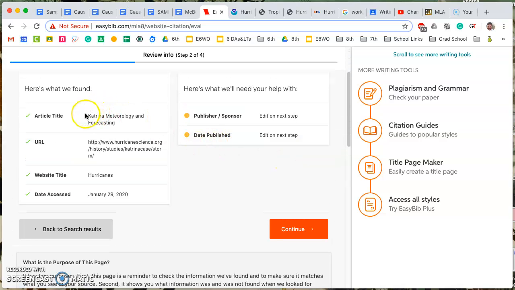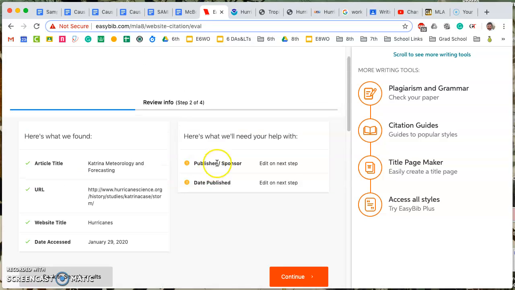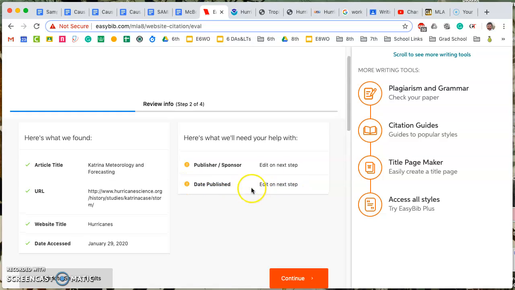This is pretty good here. It got the article title, the URL, the website title, and the date accessed. But the publisher and sponsor needs to be added, and the date published needs to be added.